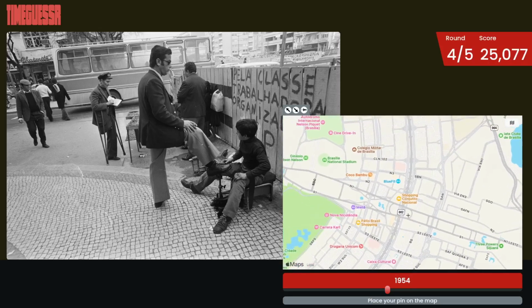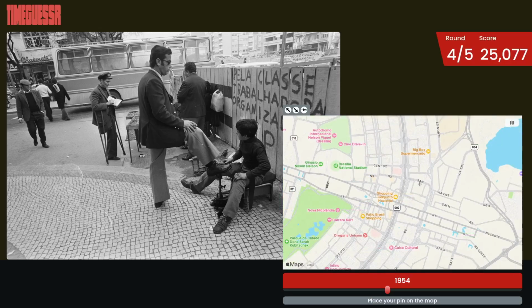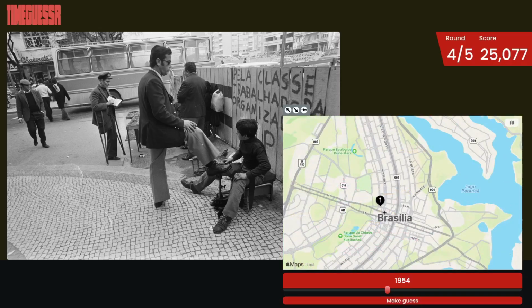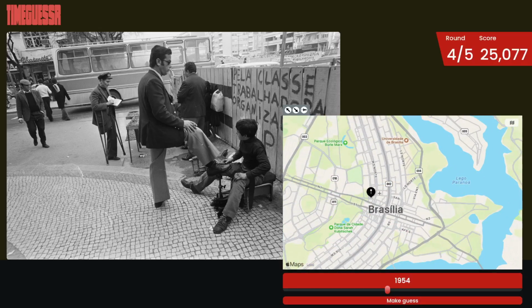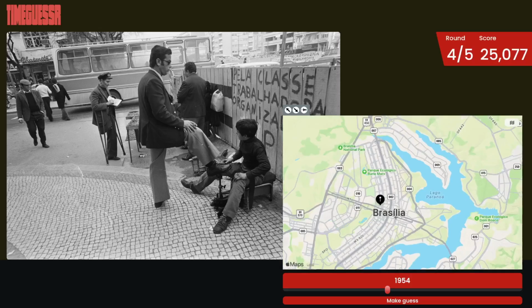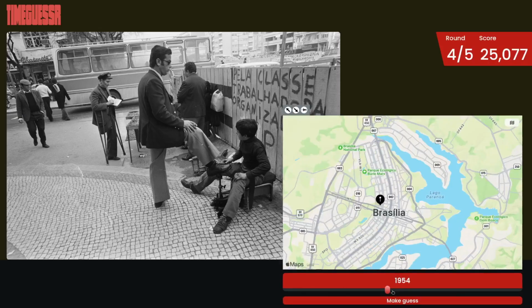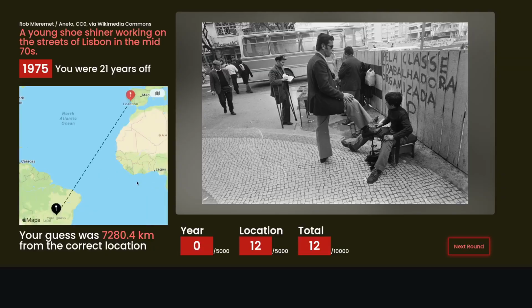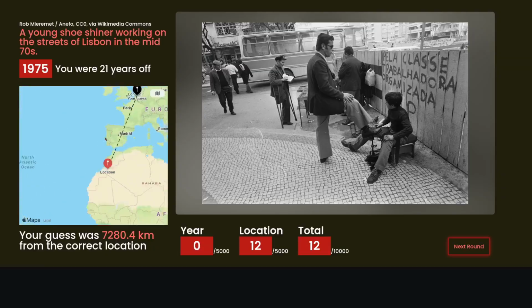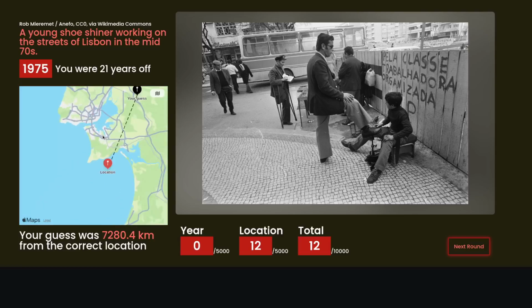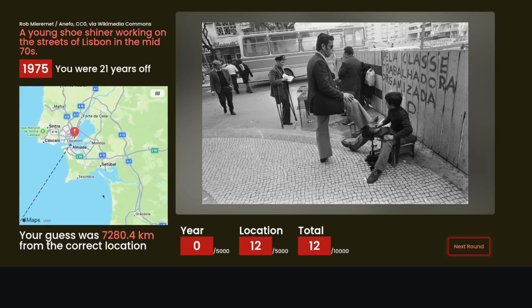Now, this is not Brazil, Brasilia, circa 2024. Oh, that's right. Oh, it's glitching a little bit there. Oh gosh. I'm just gonna leave it there. I'm gonna say it's Brasilia, circa 1954. That'll be my guess. Okay, something's happening here. Okay, you know what? I'll take my 12 points.